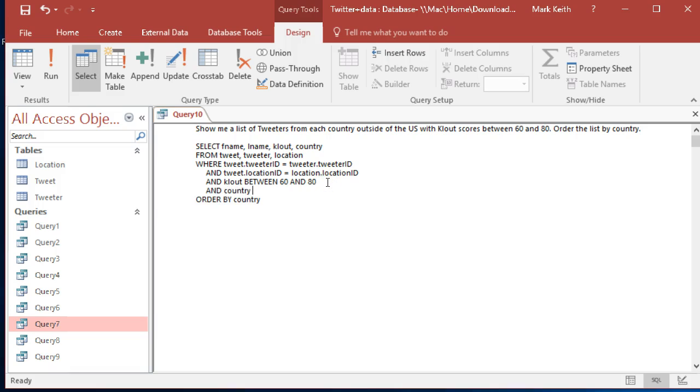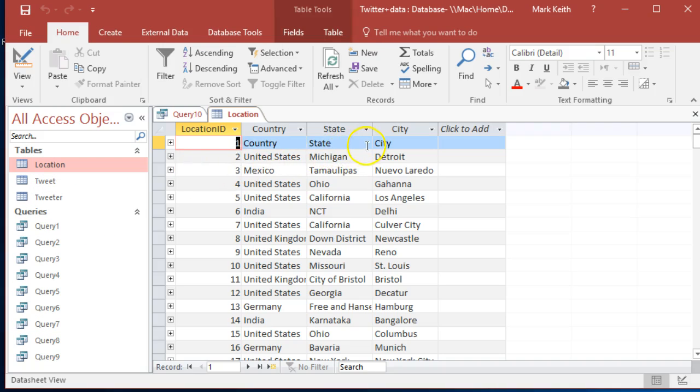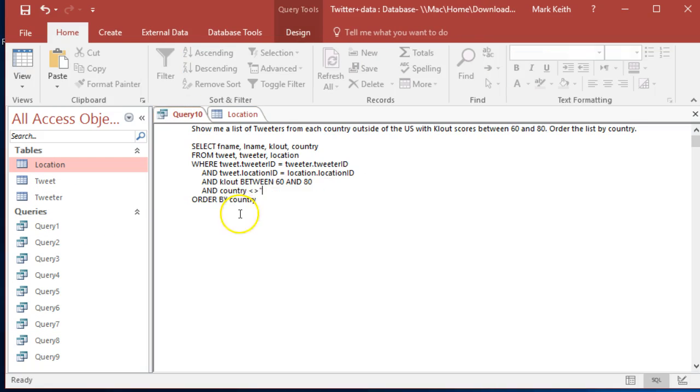and country is not, or something else we can do is say, whoops, hold on. Greater than, less than. That means not equal to. So we can say not equal to, is it US or United States? United States. Okay.